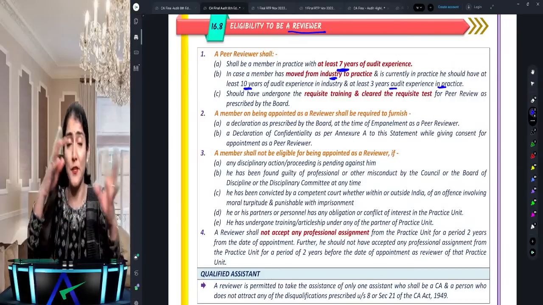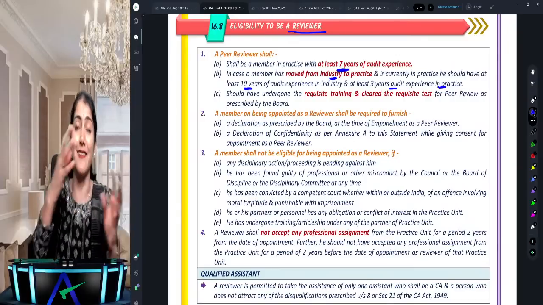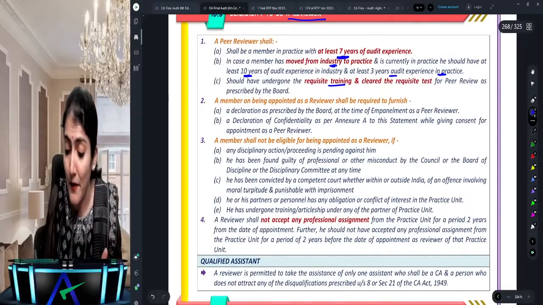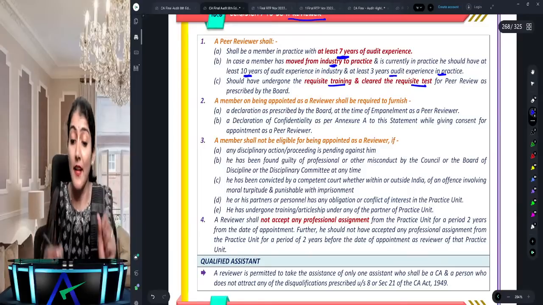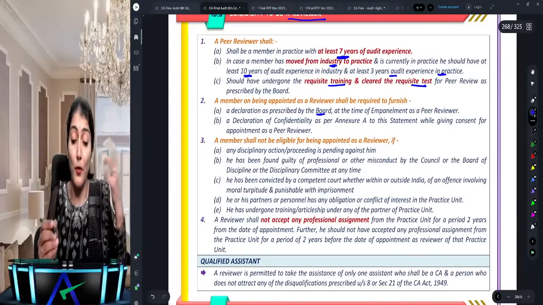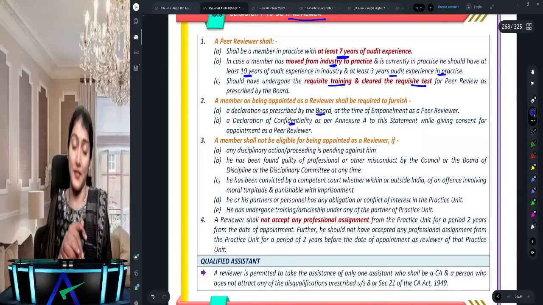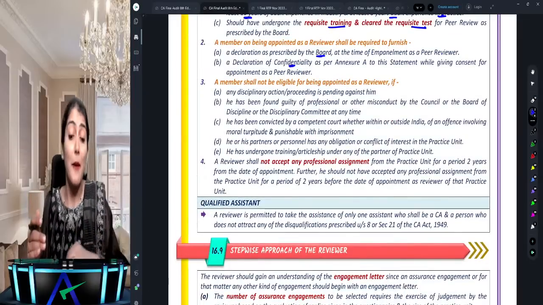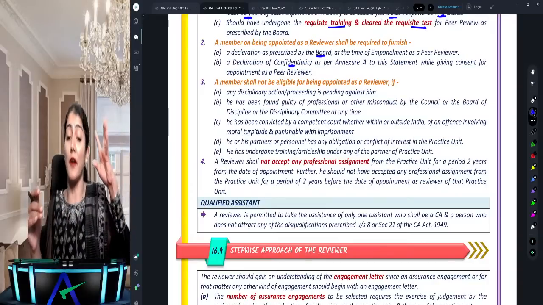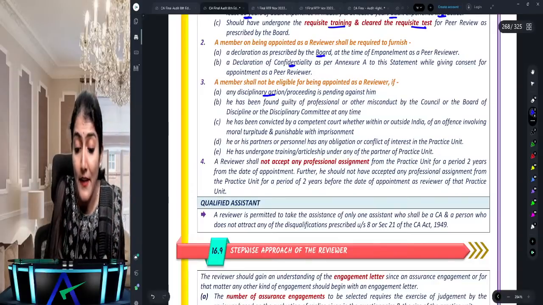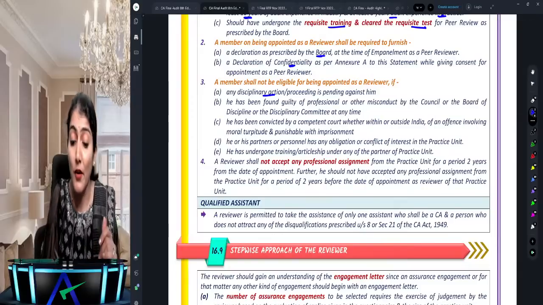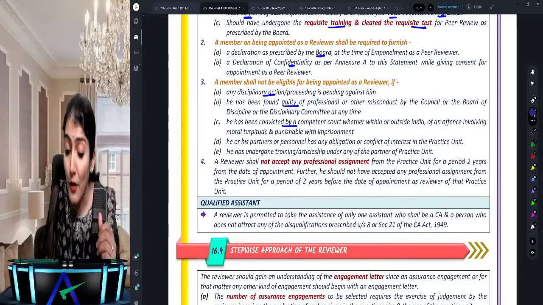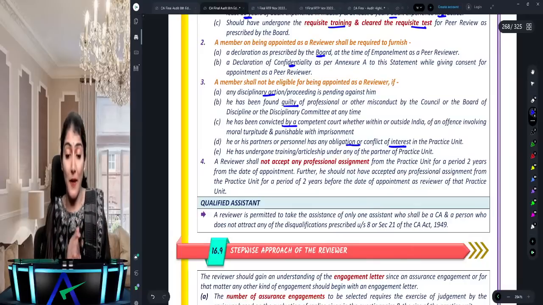If moving from industry to practice, industry experience of 10 years and audit practice experience of 3 years, has undergone the requisite training, cleared the requisite test, given a declaration as prescribed by the Peer Review Board, and given a declaration of confidentiality. And he shall not be eligible, so this is like a disqualification, when any disciplinary action is pending against him, or he has been found guilty or convicted by a competent court, or has any obligation or conflict of interest in the practice unit.